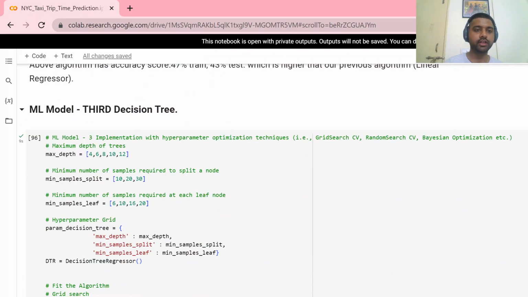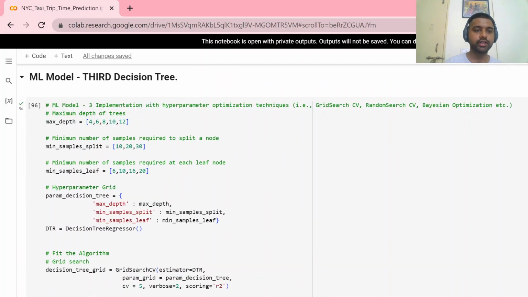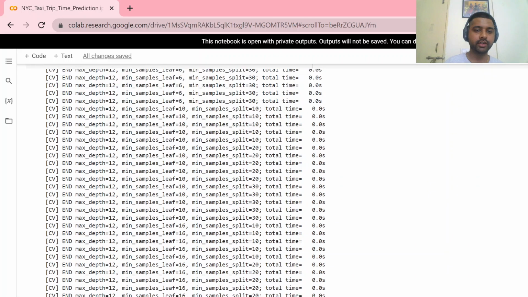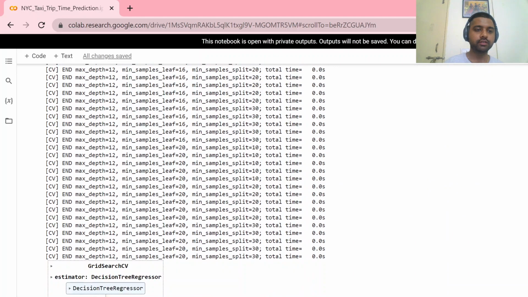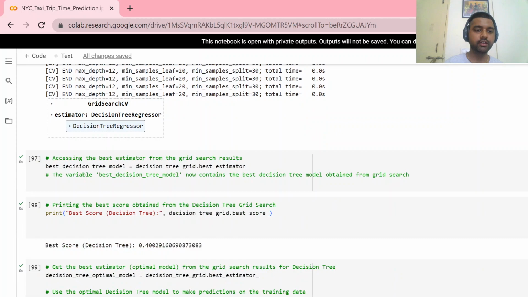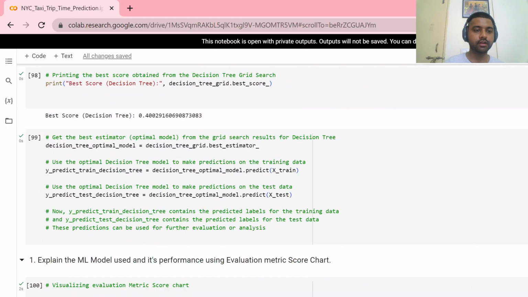Then we applied the third model, the decision tree. In the decision tree, we could not apply it as it is. We have to give some parameters. We have to do hyperparameter tuning, otherwise it will make a long tree and it will get overfitted for our model. So we did the hyperparameter tuning.